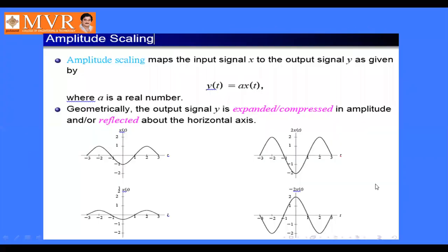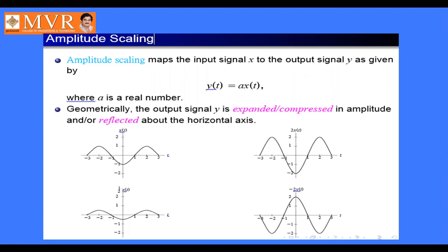Okay. Next, amplitude scaling. What is meant by amplitude scaling? Amplitude scaling maps the input signal x to the output signal y as given by y of t equal to a into x of t, where a is a real number. Geometrically, the output signal y is expanded or compressed in amplitude and reflected about the horizontal axis.